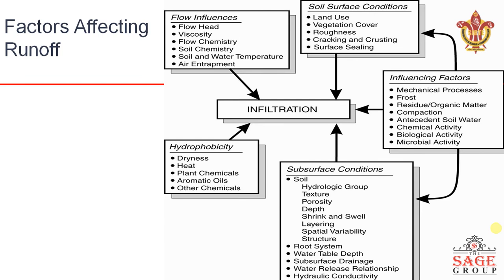So there are various factors which affect the runoff, like the flow head, viscosity, soil and water temperature, like the soil surface condition, right? Like the land use, vegetative cover, and hydrophobicity, dryness, heat, plant chemicals, and subsurface conditions like the soil hydrologic group, the depth of soil layer, root system, plant table, water table depth, hydraulic conductivity, various other factors such as the antecedent soil water, chemical activity, biological activity, and the microbial activity all contribute towards the infiltration which affects the runoff process.